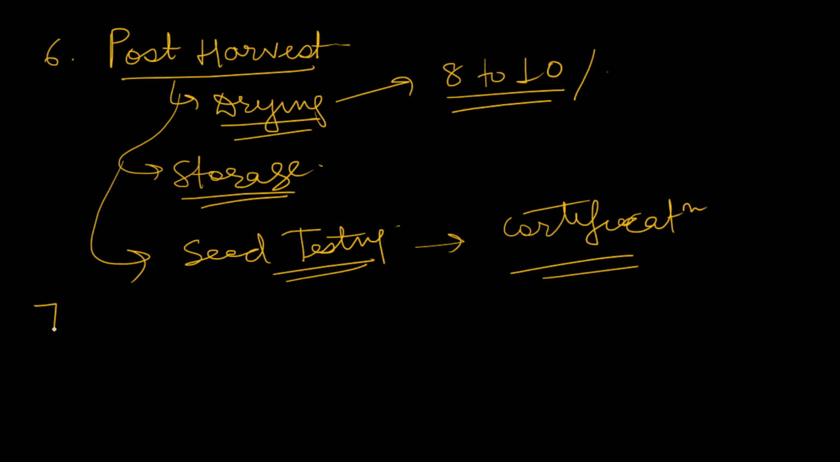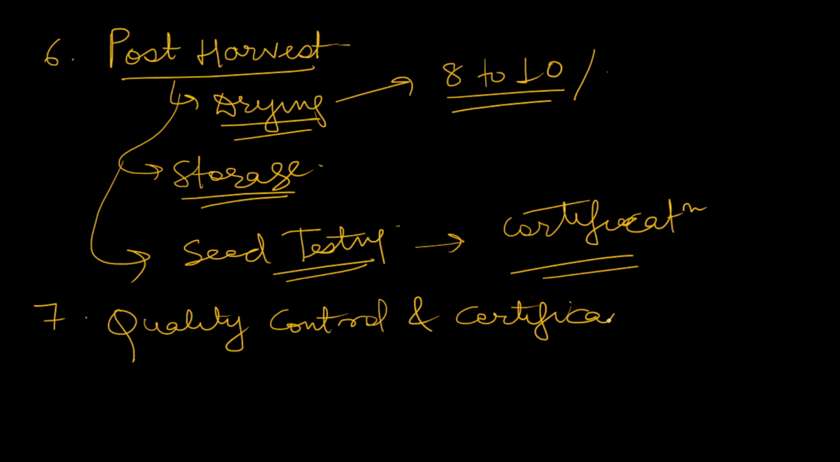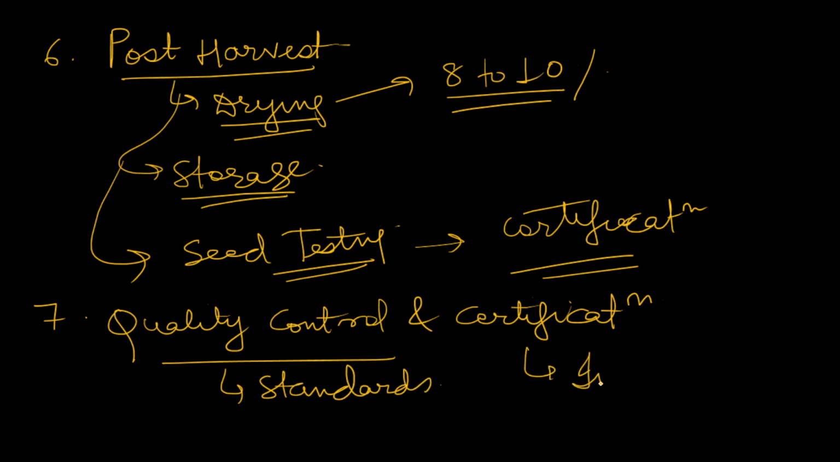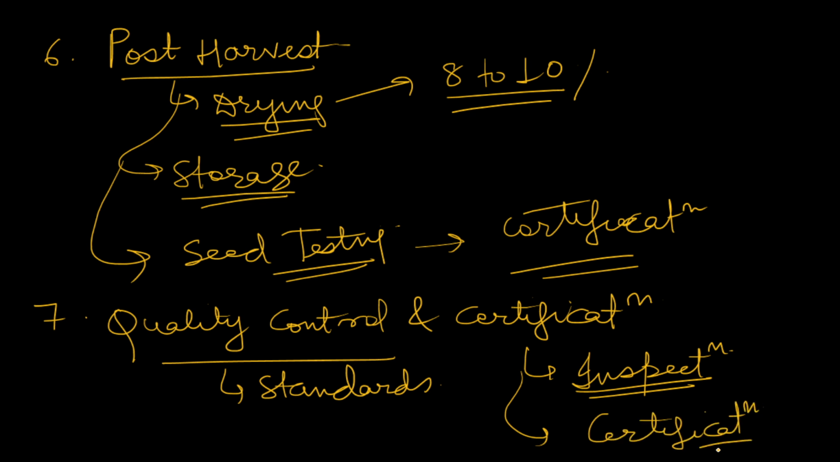Next, we have to maintain proper quality. Quality control and certification is another major aspect. We will adhere to the standards. We will see whether the seeds we have produced are of proper standards or not. We will inspect our seeds, and we will also do inspection in the field while the seed is growing, so that it is of good quality. And at last we will get proper certification from the proper agencies, the proper government institution which is required.